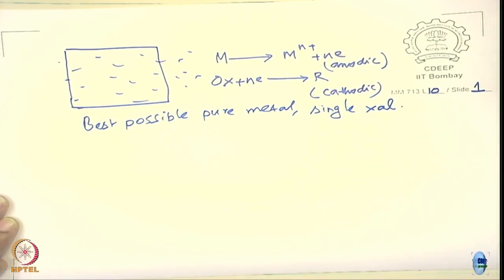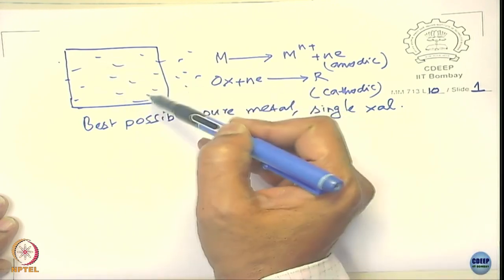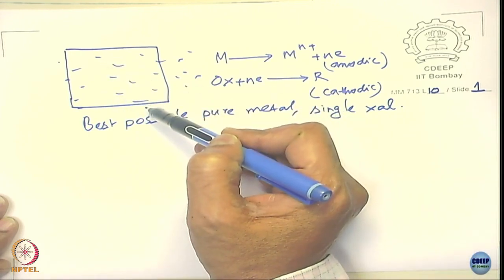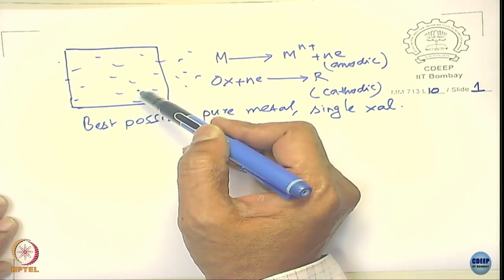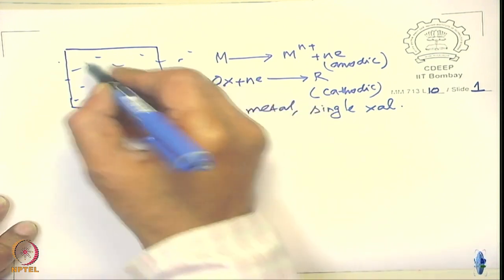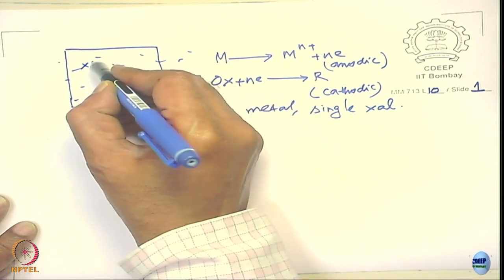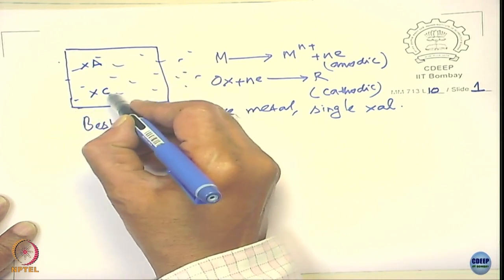So what will happen now? You will have an anodic reaction occurring on the surface and a cathodic reaction occurring on the same surface. It will occur very randomly. Instantaneously you might find a place behaving as an anode and a place behaving as a cathode.